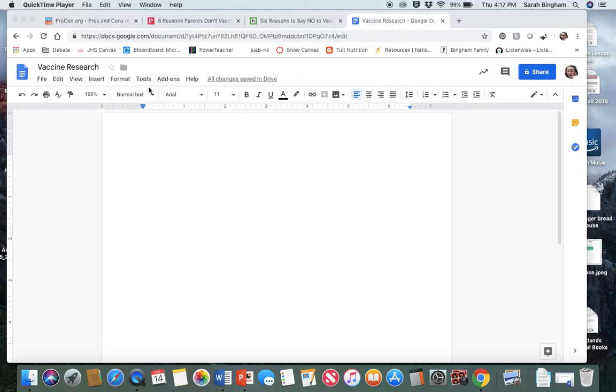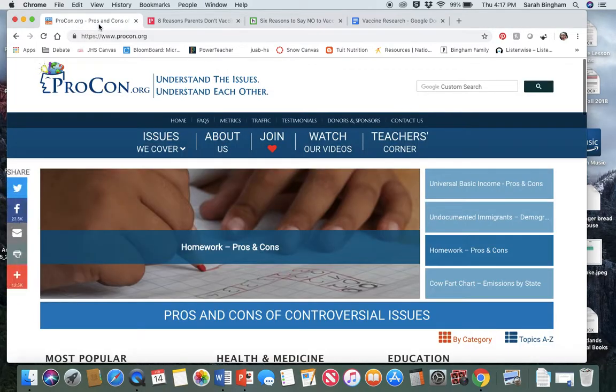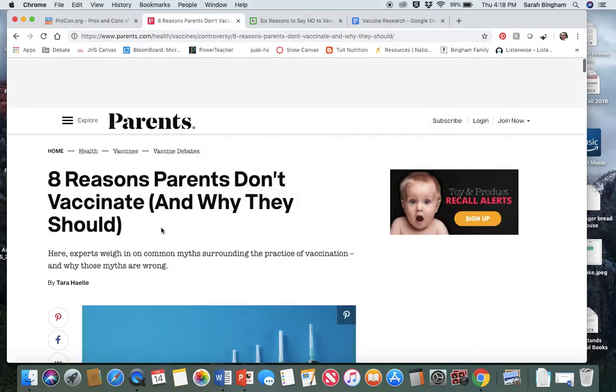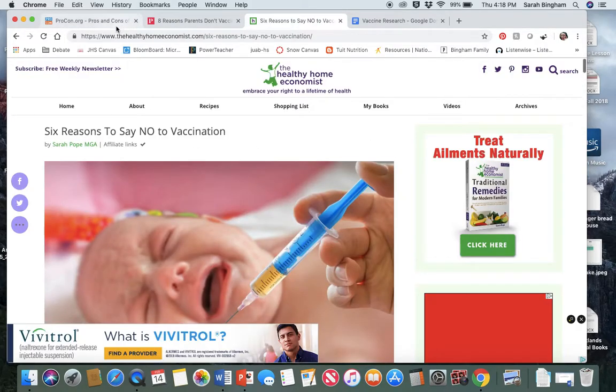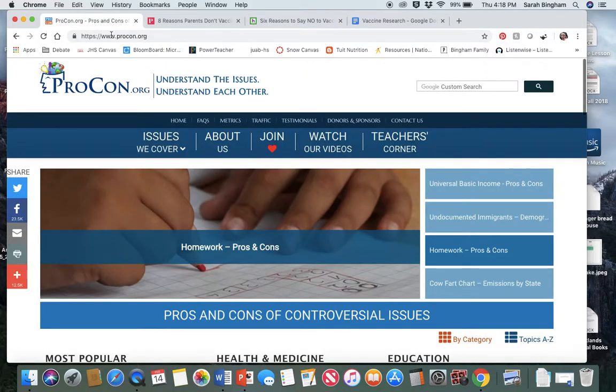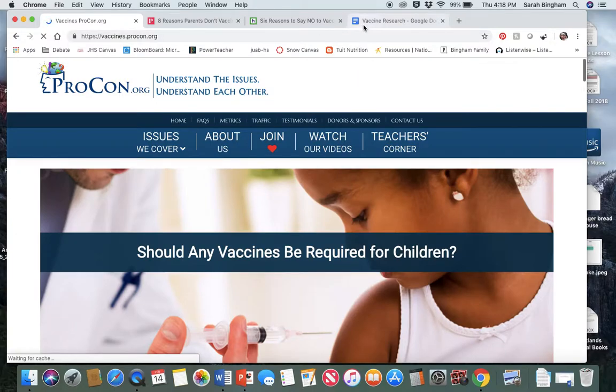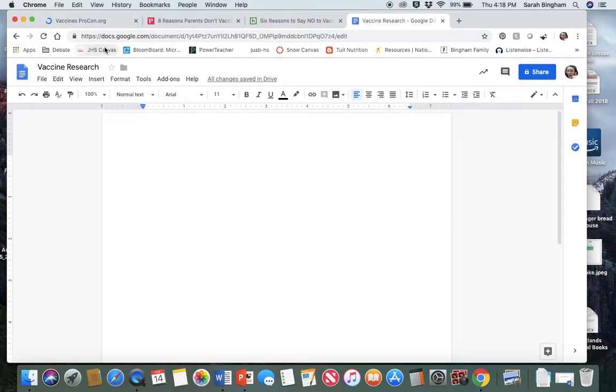So what I would do as I'm doing my research is, I've got procon.org here, and I've got Parent Magazine. I've just found a few articles where I could quote sources or learn about it. So let me flip to that page. As I'm doing my research, I might find quotes that I might possibly want to use later in my paper, or facts that I want to remember as I write my paper.